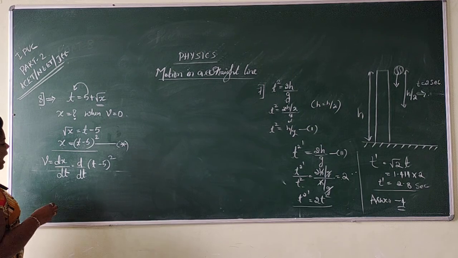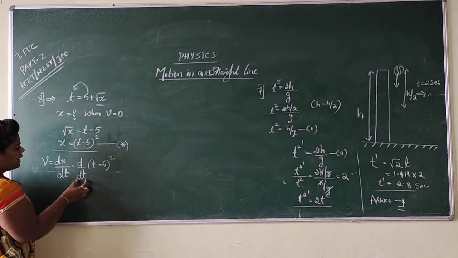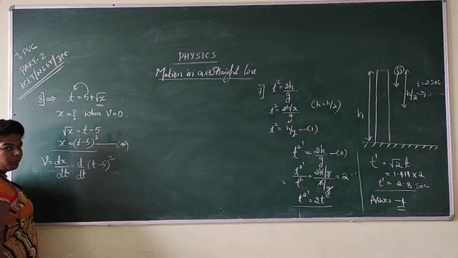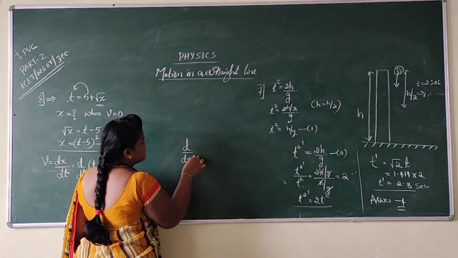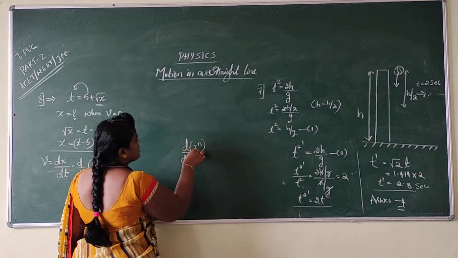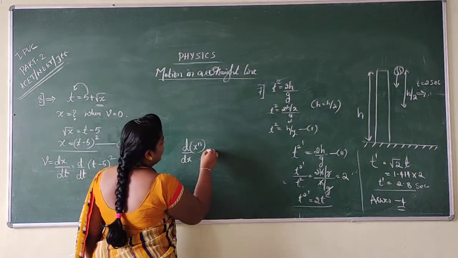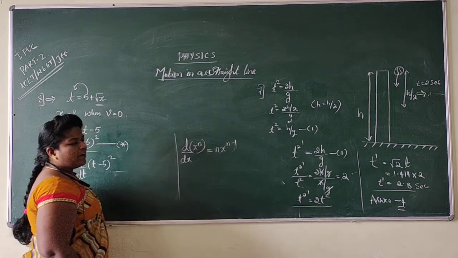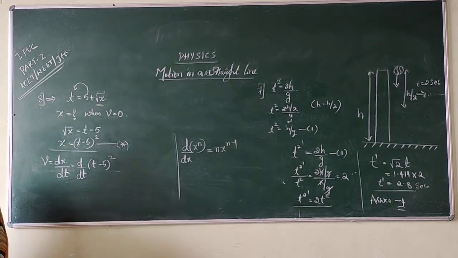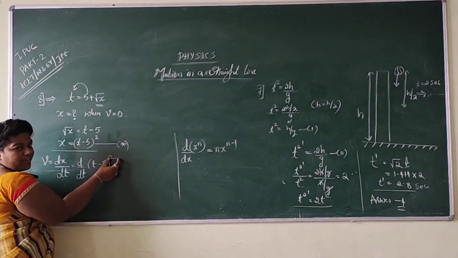So here it is in the form of d by dt of some value. See, in the previous class I just gave you the formula. If it is in this format, we should write it in terms of n into x to the power of n minus 1. Here in place of n we have 2.